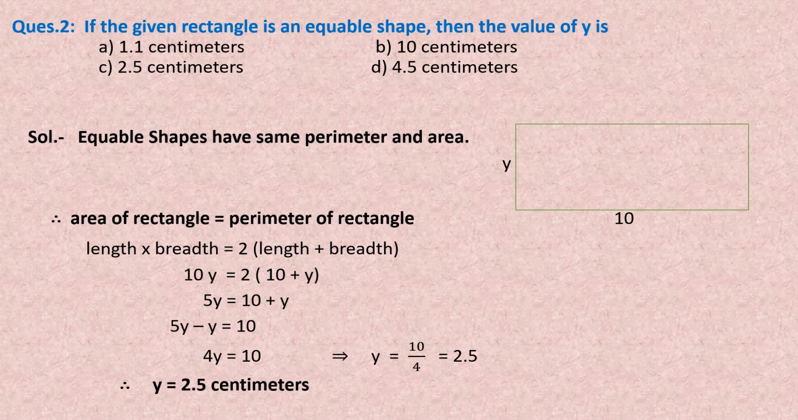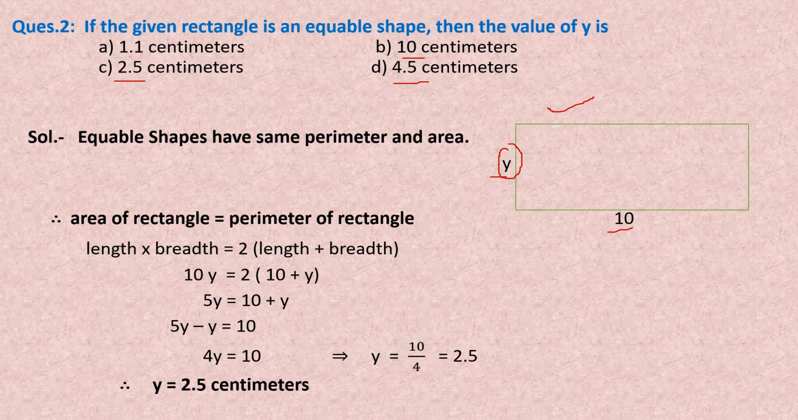Now let's see question number 2. Our question number 2 is, if the given rectangle is an equivalent shape, then the value of y is. That means in this question, a rectangle is given, length is 10 centimeter, but breadth is y centimeter. And in the question it is given that this rectangle is an equivalent shape. We don't have to find that out. It is already given. We have to just find out the value of y. So options are given. First option, value of y is 1.1 centimeter. B option 10 centimeter. C option 2.5 centimeter. And D option 4.5 centimeter.